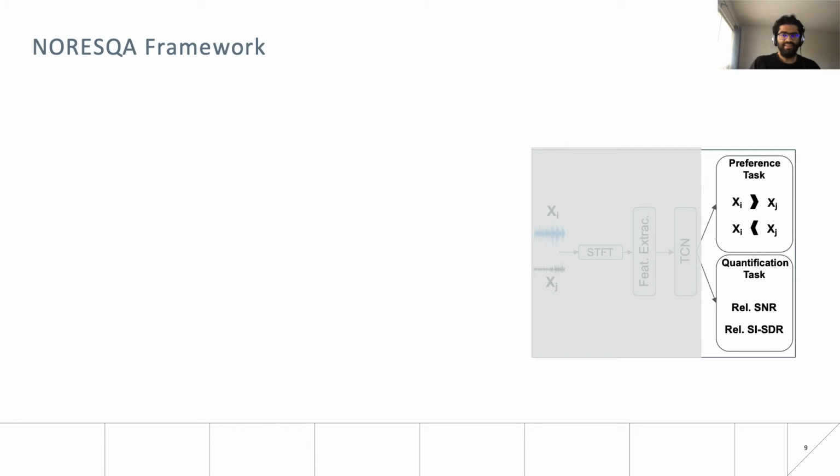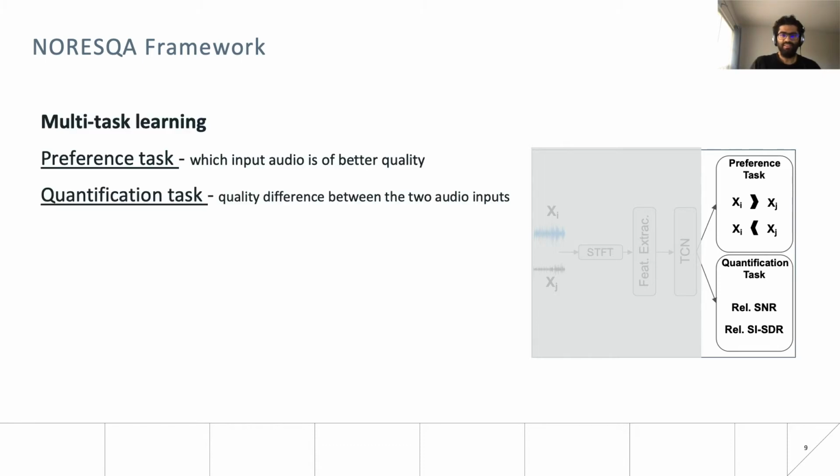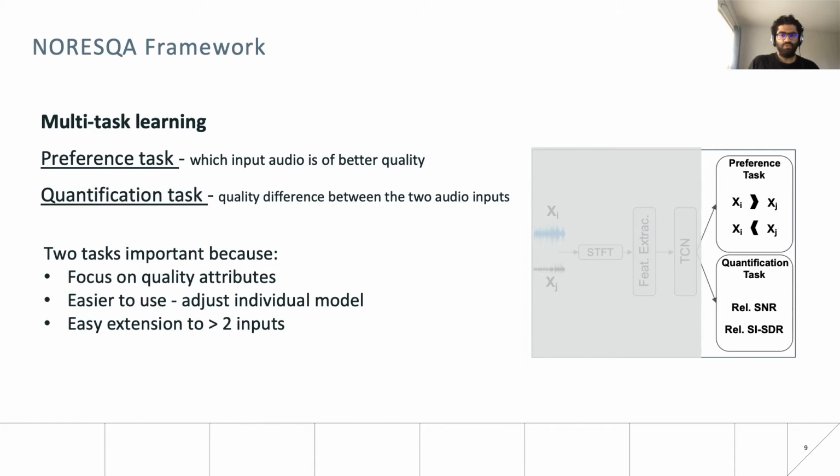The multitask learning setting involves solving two tasks together. The first task is a preference task, which looks at which audio input is of a better quality, and the second is the quantification task, which estimates the quality difference between the two audio inputs. Disentangled learning through the two tasks makes it much easier for the model to focus on quality attributes. It also makes the model much easier to use in the sense that if only the preference results are needed, or if only the absolute quality differences are needed, the appropriate head can be usefully adjusted. And lastly, it also makes extending the framework to more than two inputs easier.